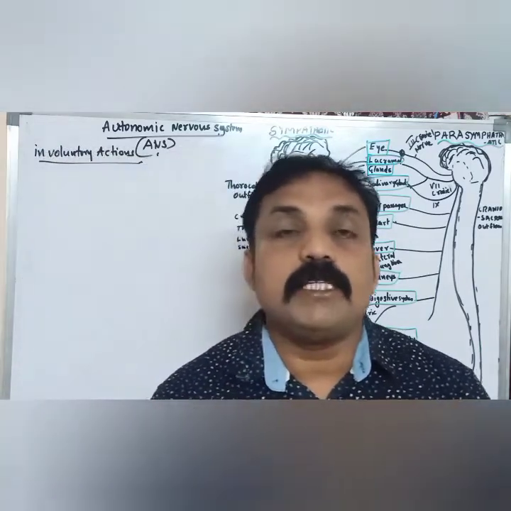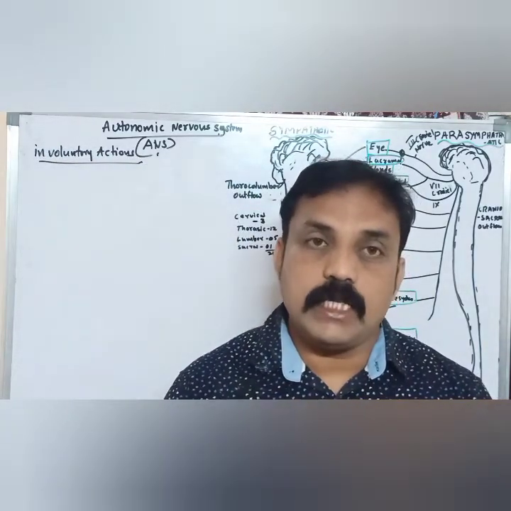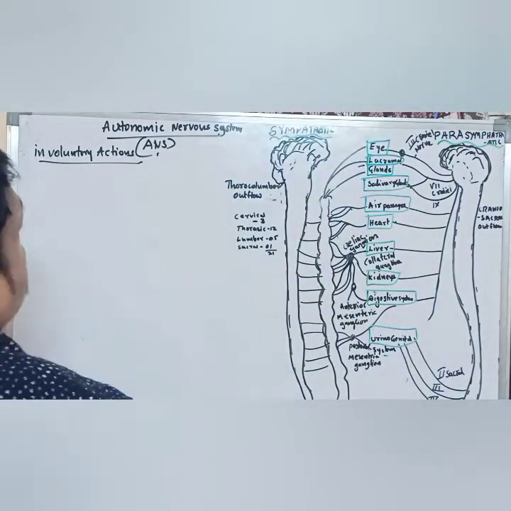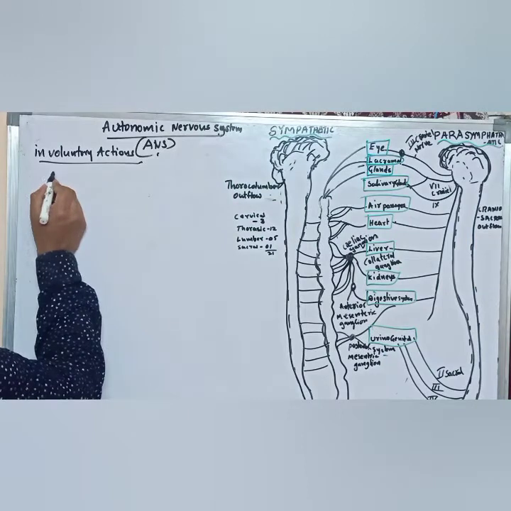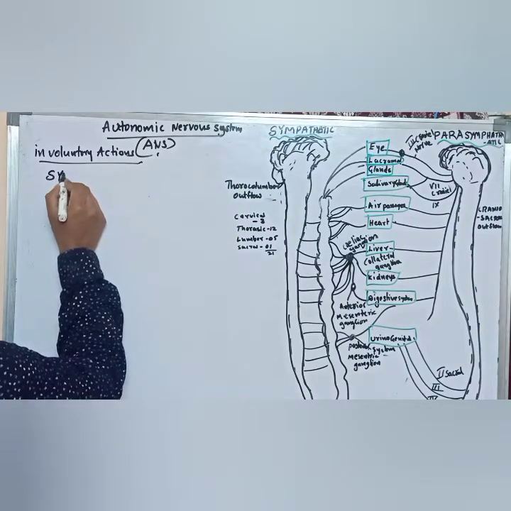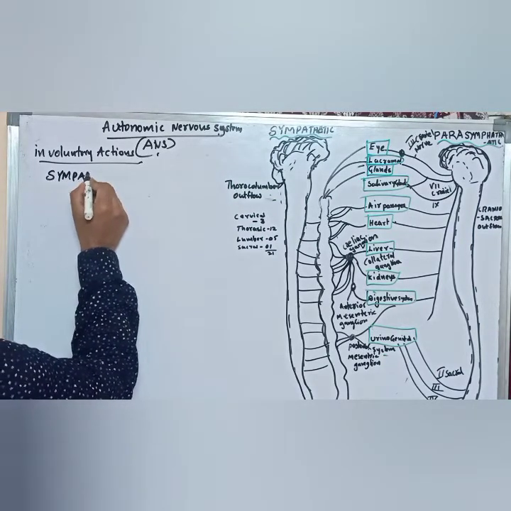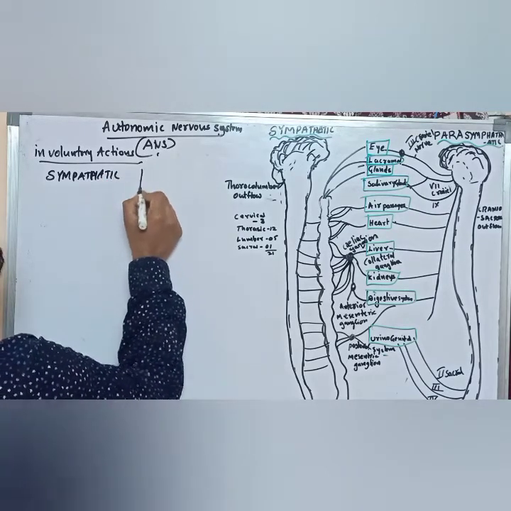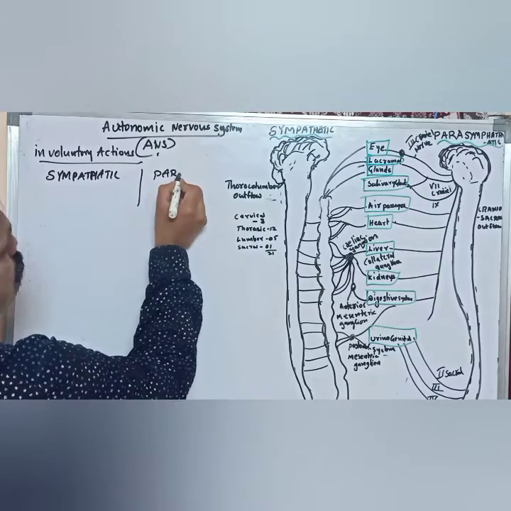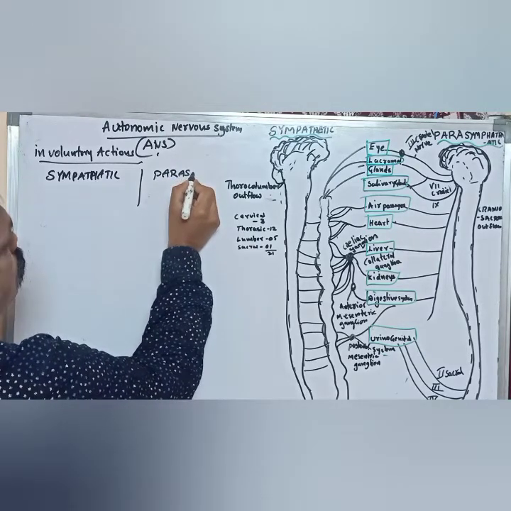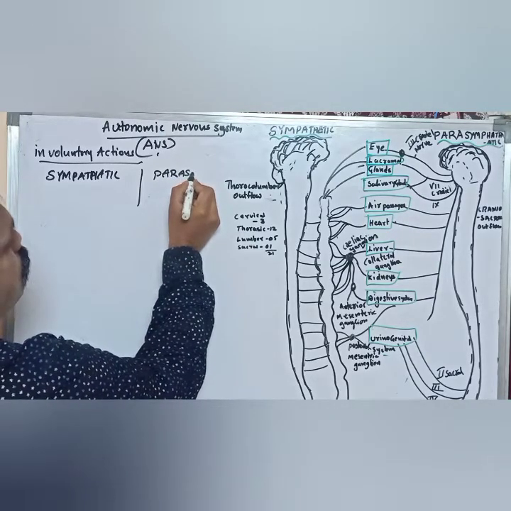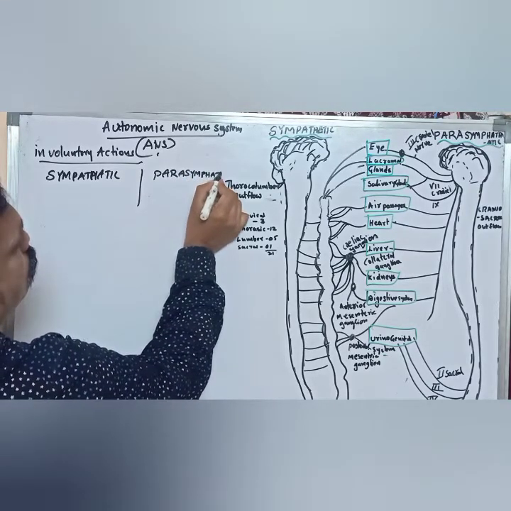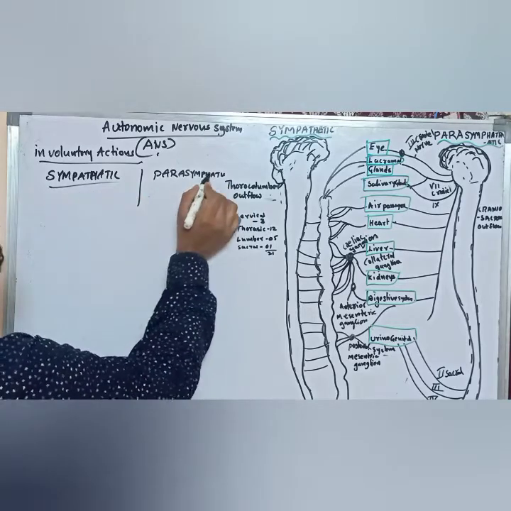Generally, the autonomic nervous system is of two types. One is the sympathetic nervous system. The second one is the parasympathetic nervous system.